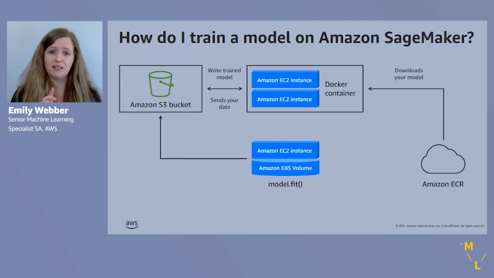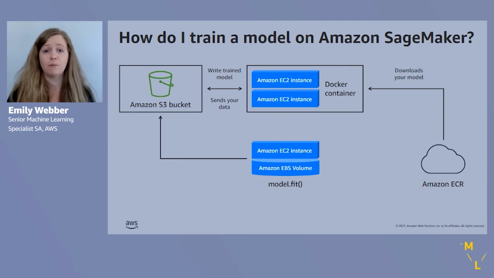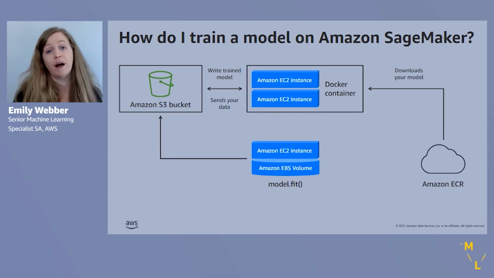In any case, we need to define this model. And again, this model is going to be, number one, a Python script that's using a framework that's fully supported. So scikit-learn, XGBoost, TensorFlow, MXNet, PyTorch, Chainer, Apache Spark, SparkML, so lots of containers. And so that path is called script mode. We'll look at a couple examples for training a script mode model. But in any case, you define your Python script, drop that inside of our managed container, and then call model.fit.